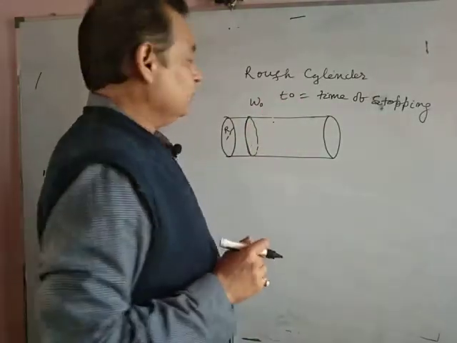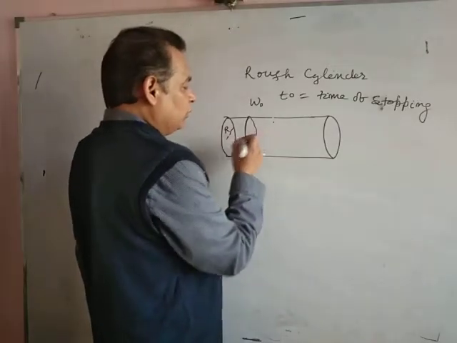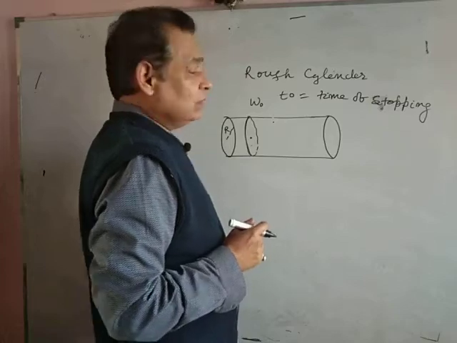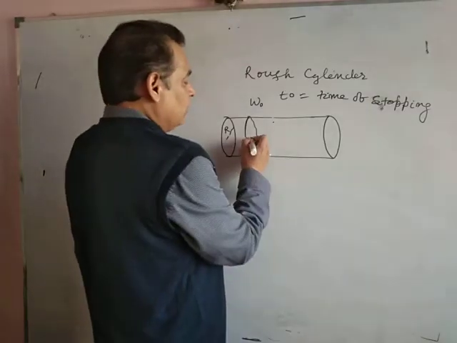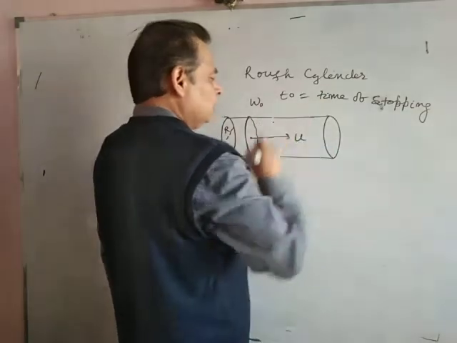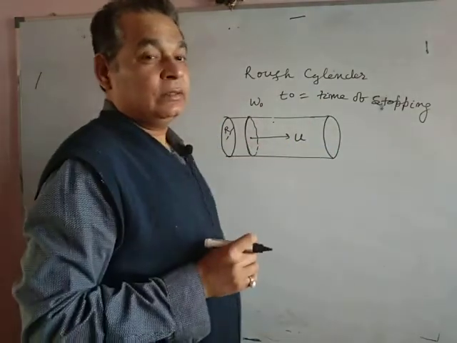Now, the same angular velocity omega naught is given in the same direction, and simultaneously velocity u is given along the length of the cylinder.